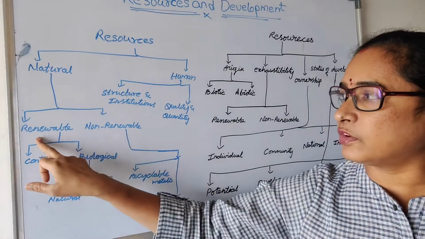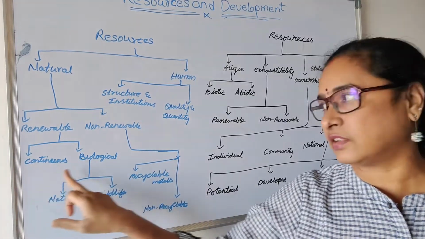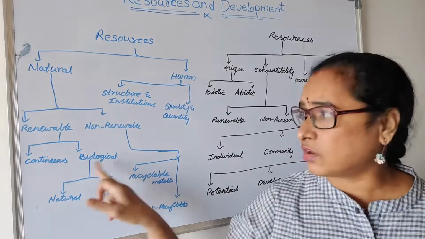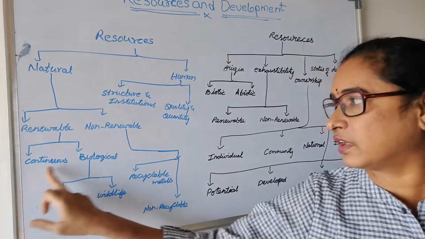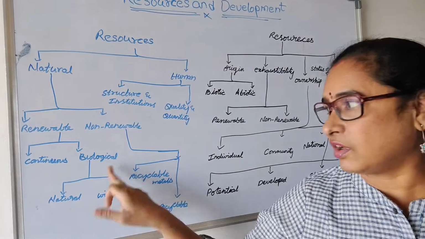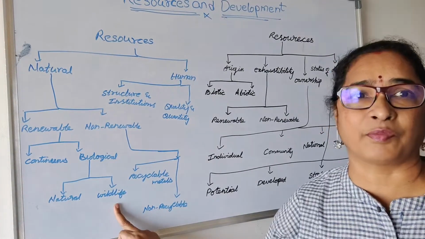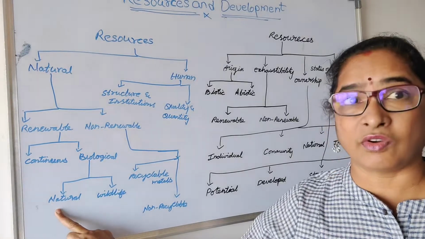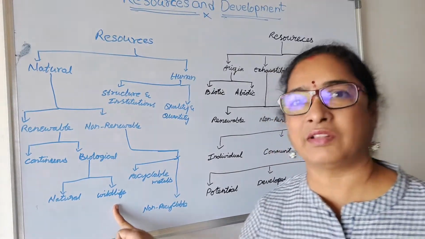And these renewable resources again are of two types. One is continuous and the other one is biological. Continuous means wind and water, which are continuously flowing, and biological is broadly divided into natural vegetation and wildlife. Natural vegetation is like the forest, and wildlife, you know that in the forest wild animals live.